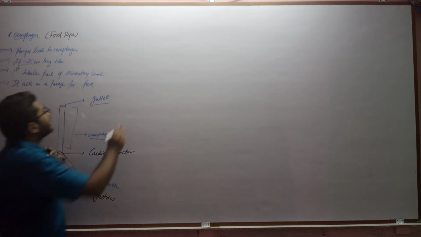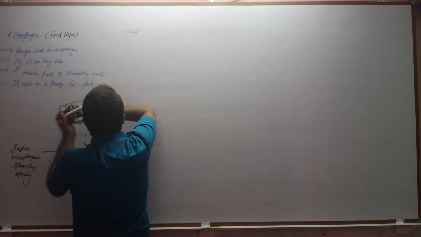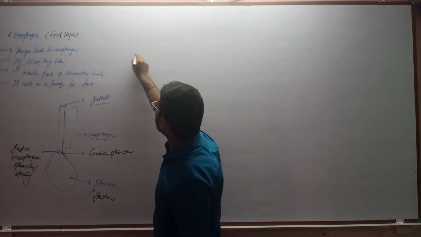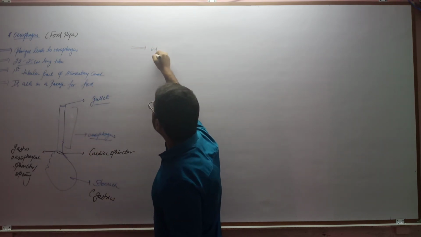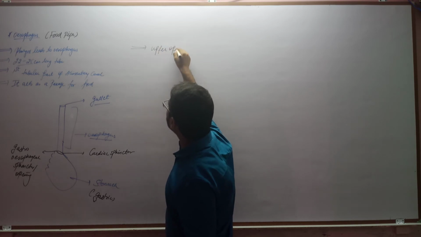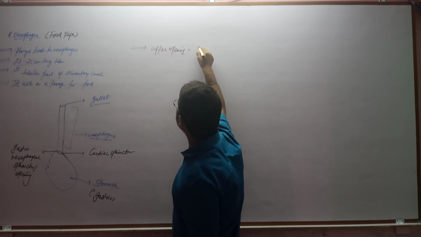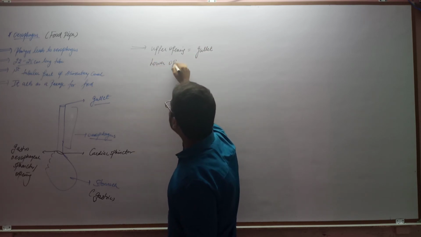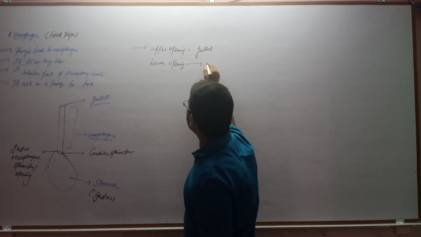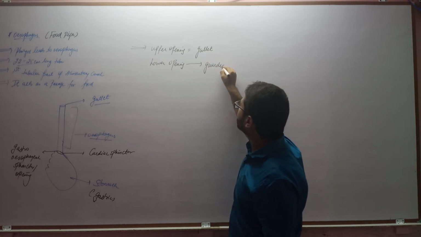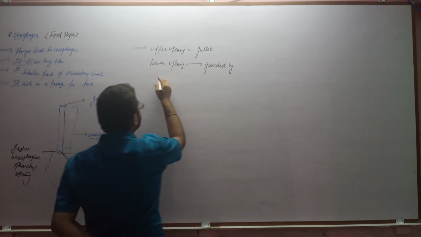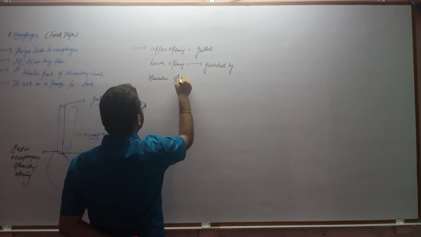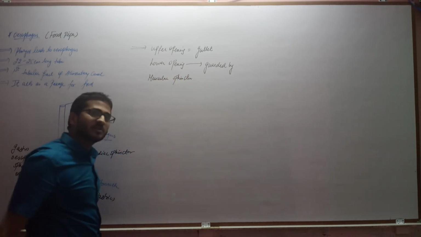Clear? So let us write these important points regarding the sphincter. The upper end, that is the upper opening, is called the gullet. The lower opening is guarded by a muscular sphincter, and that muscle is a circular muscle sphincter.